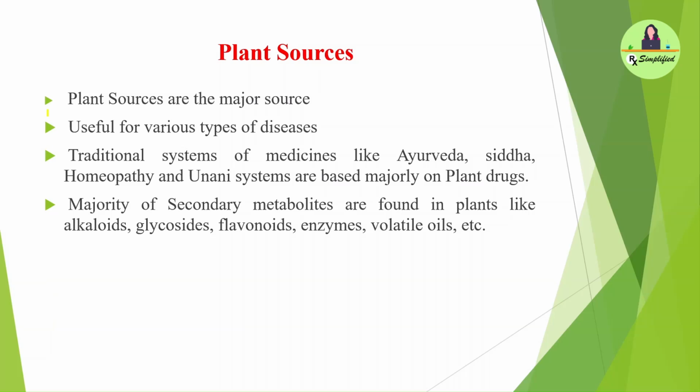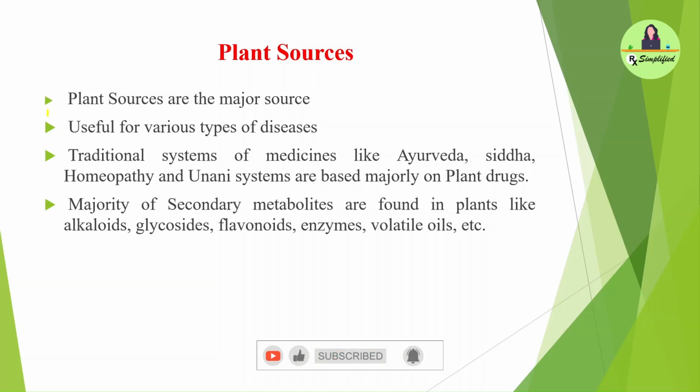If we start with the plant source, it is one of the major sources. I would say 80 to 85% of drugs come from plant sources. They are generally useful for various types of diseases.